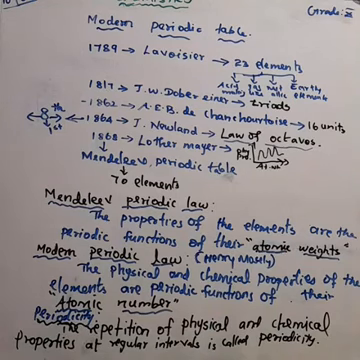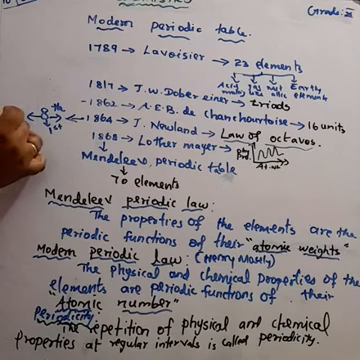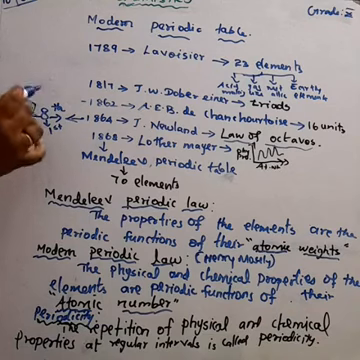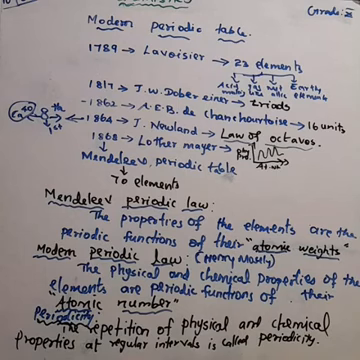But the law of octaves is only applicable up to the element calcium. Calcium means atomic number 20, atomic weight 40. All the scientists arranged the elements only depending upon the atomic weight, so Newlands' law did not work beyond that.